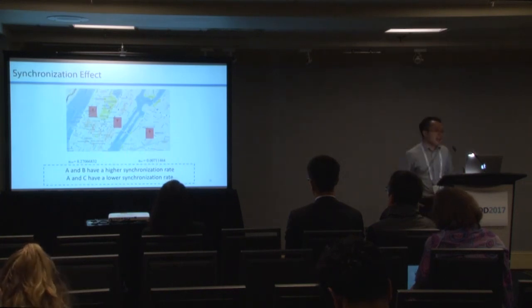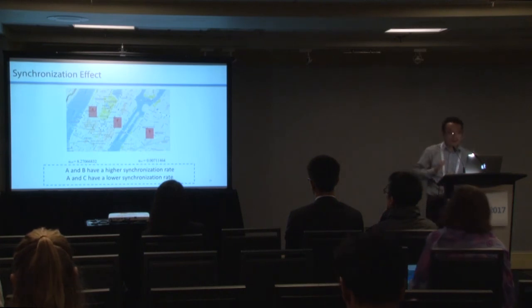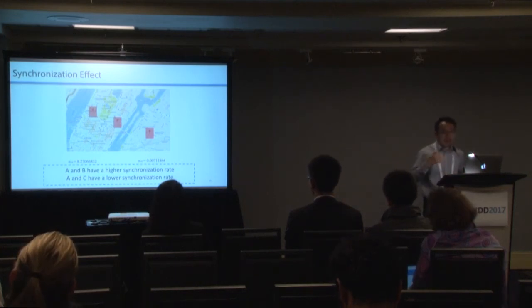We also use a case to validate whether the synchronization effect exists in our model, to show that if different places have a higher synchronization rate, they will show similar arrival patterns. For example, we choose A, B, and C, 3 different regions, and calculate the synchronization rate from our model.